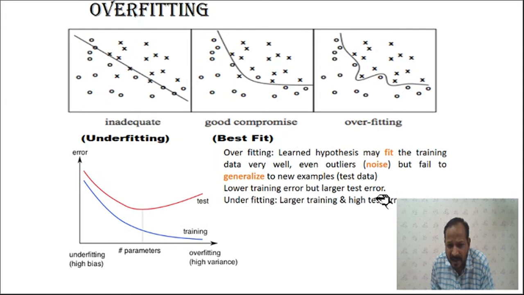Lower training error but larger test error. So training error is almost zero, because during training you have designed this only for the training samples, but it has a larger test error. Underfitting has a larger training error as well as a higher testing error. So we have to design our network or model such that it is generalized, having a best fit line, which will leave some of the inputs, or not classify some of the inputs properly. Still it will be okay, because its performance during testing will be better.